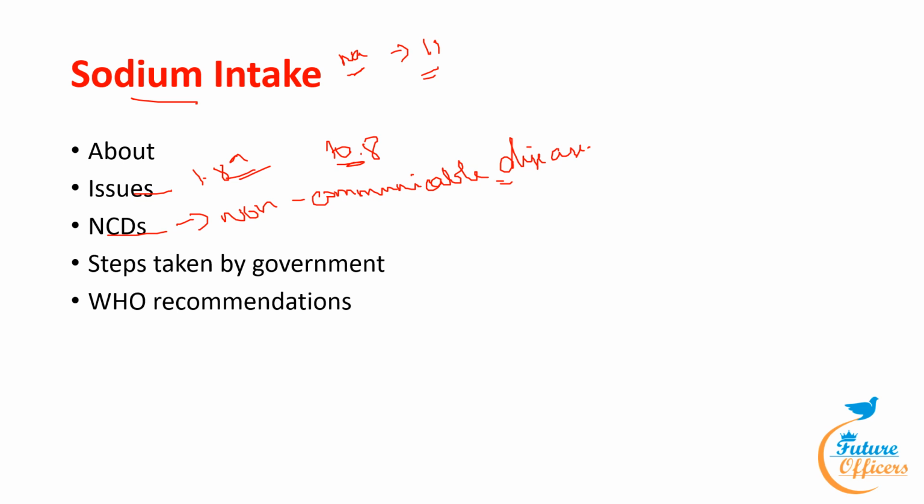The National Program for Prevention and Control of Cancer, Diabetes, Cardiovascular Disease and Stroke, generally called NPCDCS. Under this, the Government of India provides technical and financial support to the states or union territories under this program as a part of the National Health Mission.